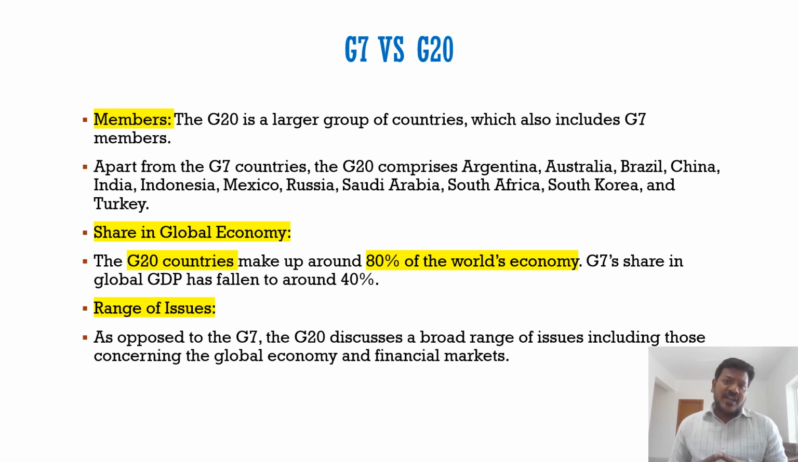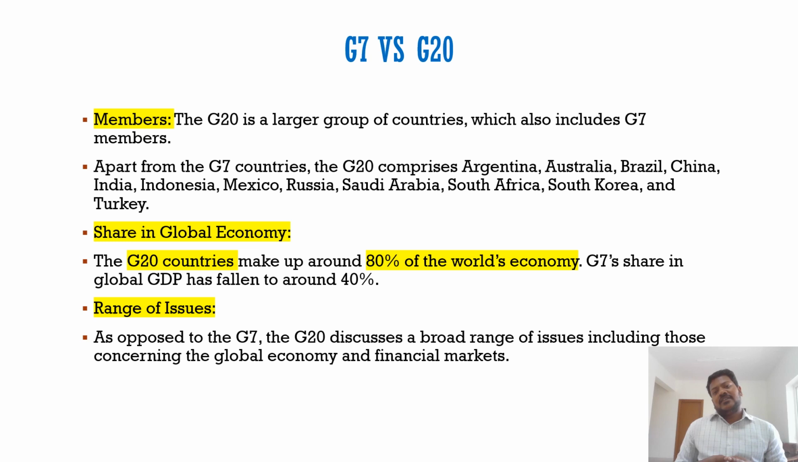So other major difference is the share in global economy. If you see the G20 members, the cumulative GDP of G20 members, it equals around 80% of the world GDP. So 80% of world's GDP represented by only 20 countries. So that is the weightage of G20. So that's why G20 has become more prominent than G7, because now G7 economies contribution is only 40%. If you add G7 countries GDP, it is only 40% of global GDP, whereas G20 it is 80% of global GDP. So that's why we say now G7 has become outdated compared to G20.